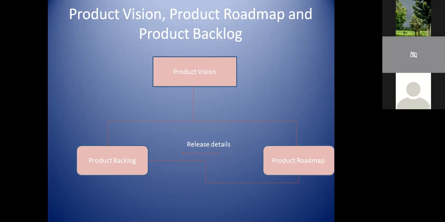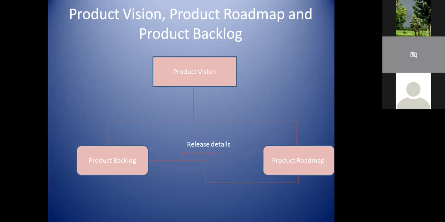That details are available in our roadmap. So from the product roadmap information, we are going to share the release details to the product backlog, and map it over there so that the product backlog items 1, 2, 3 are going to be delivered in version 1.0. Let me make it a little simple.